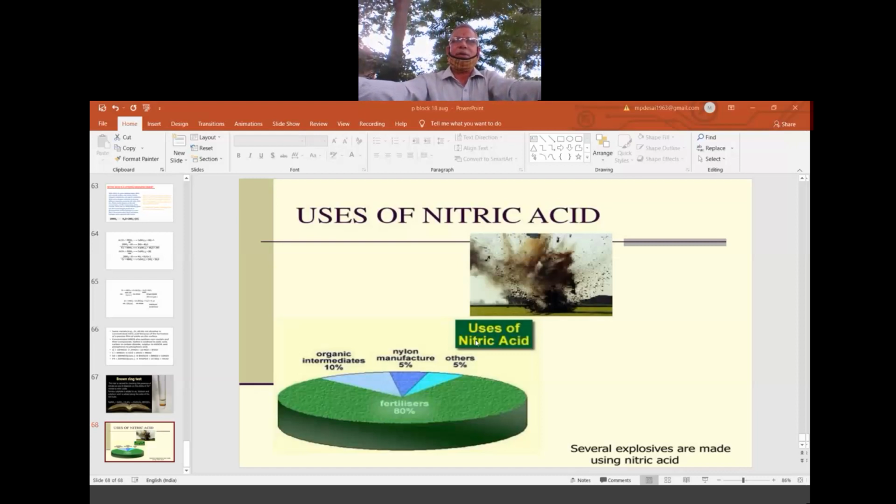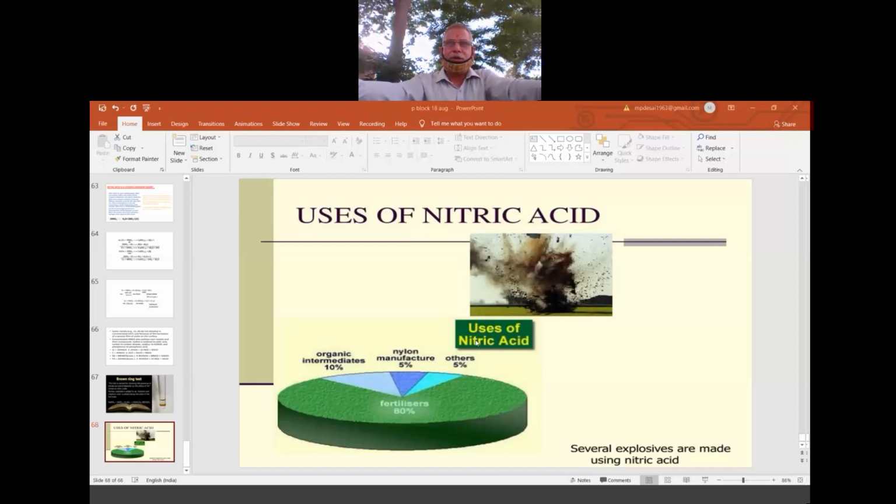Sometimes we see many cases of acid throwing on the skin, where the skin is totally deformed and we get a different shape. That person has to undergo treatment, which is what cosmetic people do, plastic surgery. All those we learn. So all these are the uses of nitric acid.